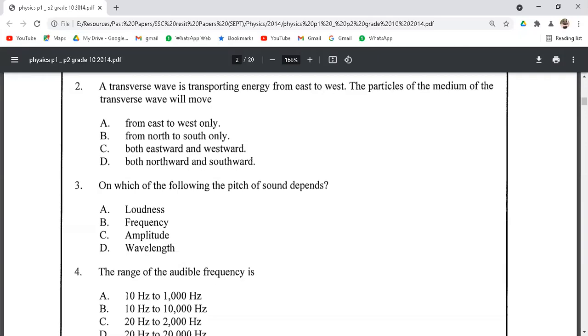Next, we have question number 2, and in this question, a transverse wave is transporting energy from east to west. So, this is our direction of the transverse wave. So, let's say this is east, this is west, this is north, and this is south. So the wave is traveling in this direction, that is from east to west. The particles of the medium will move in which direction?